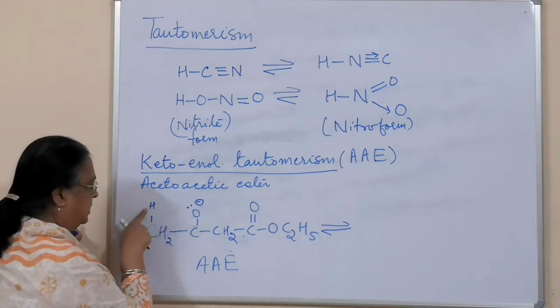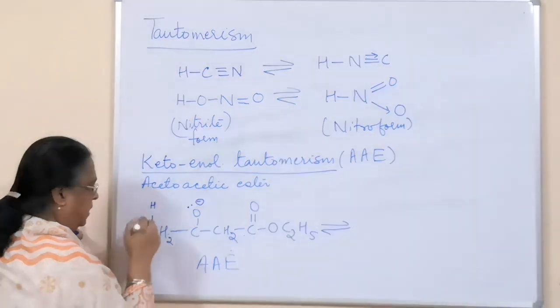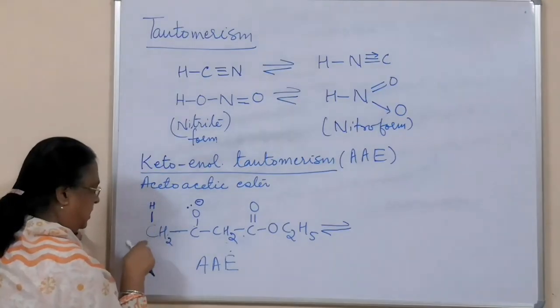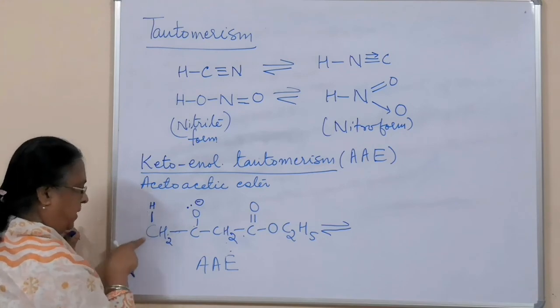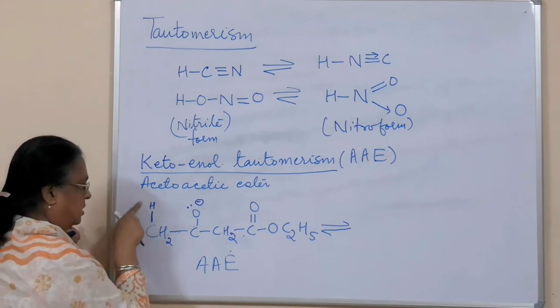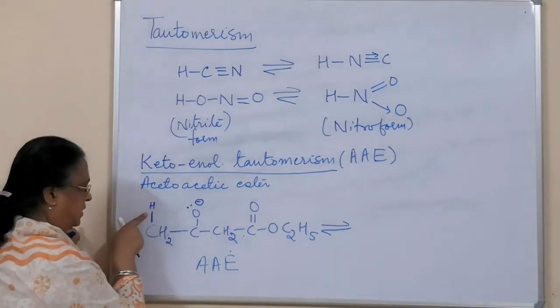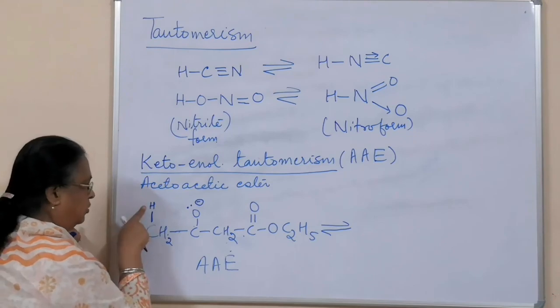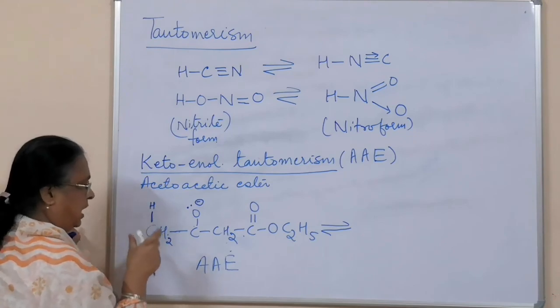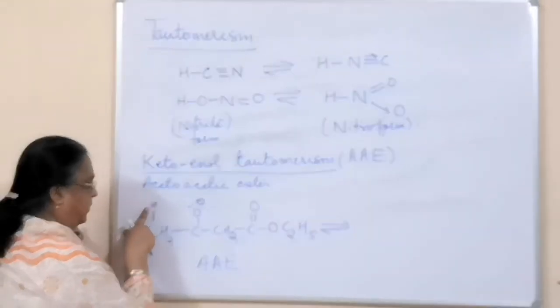So it will attract the hydrogen which is in the closest vicinity. This hydrogen is linked to carbon, and carbon is more electronegative, so the shared pair is towards carbon. This hydrogen is already electropositive, and because of this polarity the shared pair is pulled by the carbon. This hydrogen is experiencing low electron density, so it is quite electropositive.